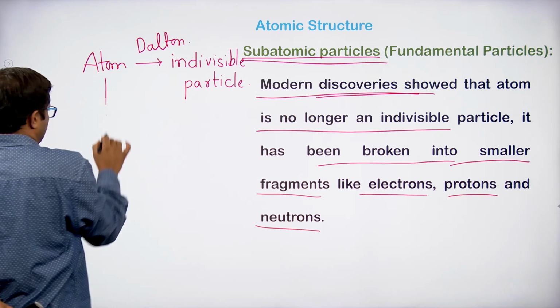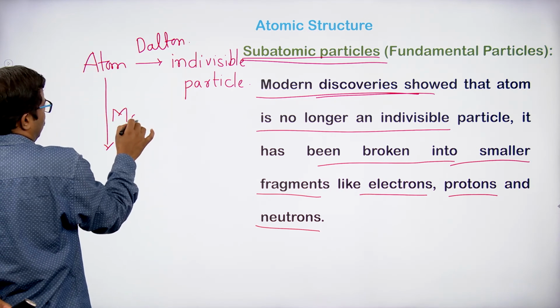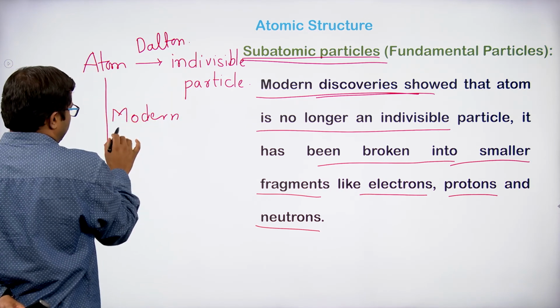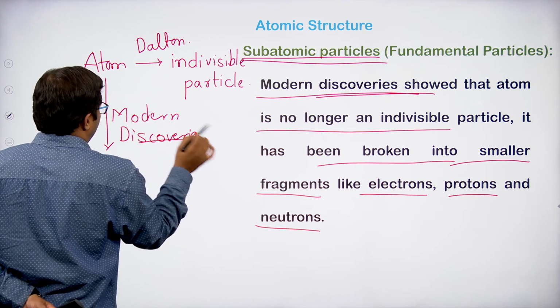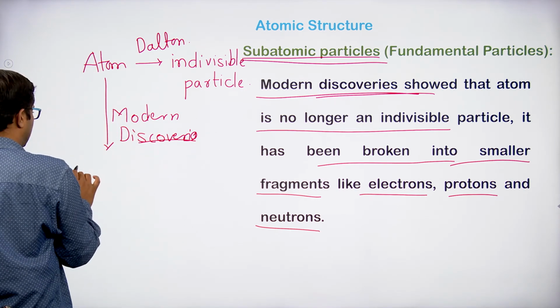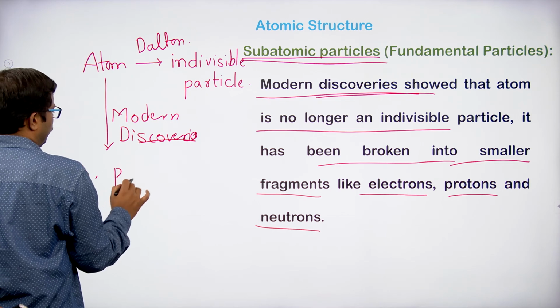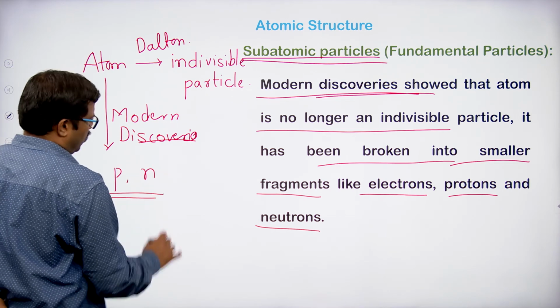But when you look at the modern discoveries, which we are going to see in the next classes, the atom is further divided into electron, proton and neutron.